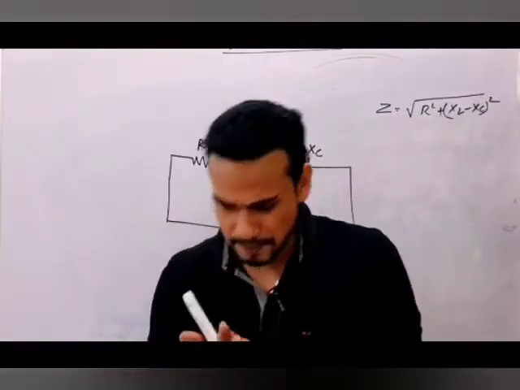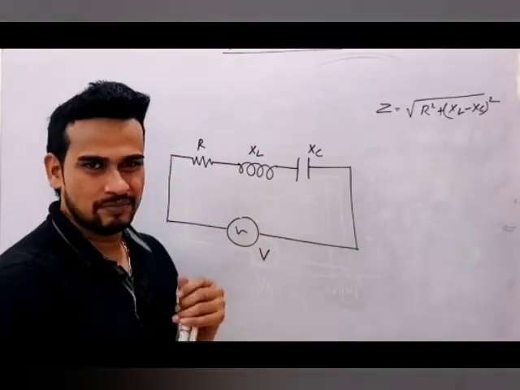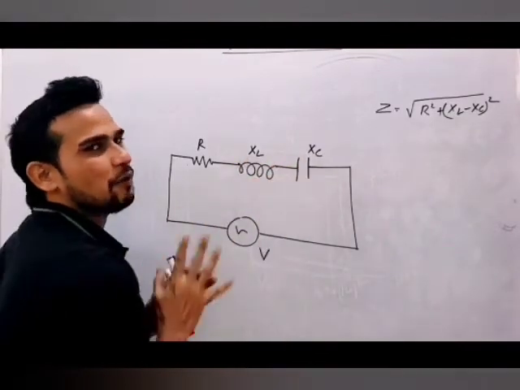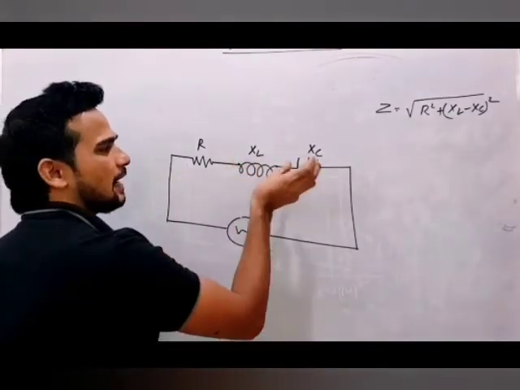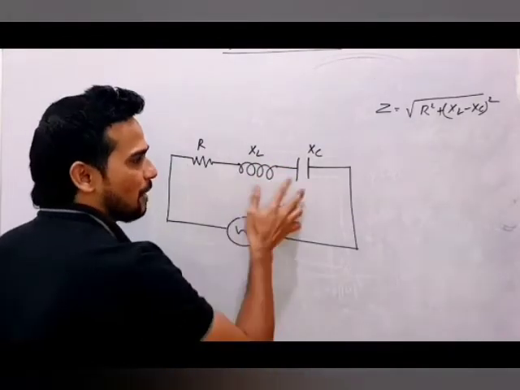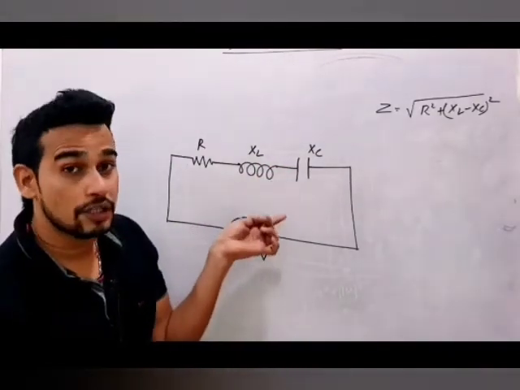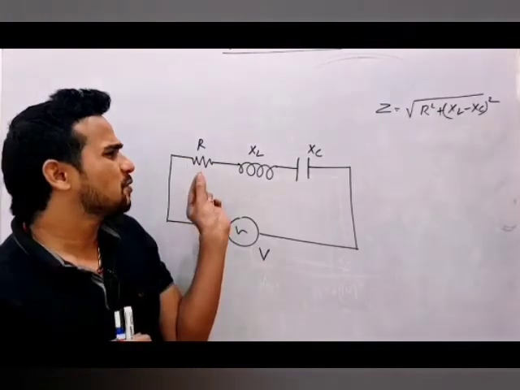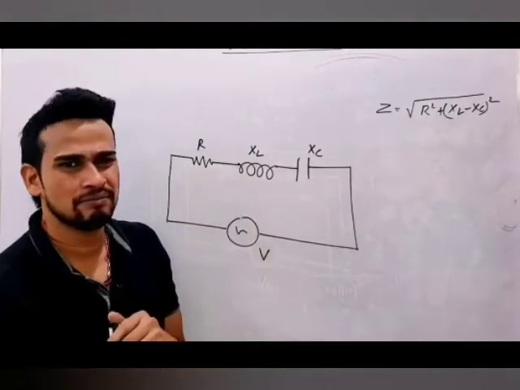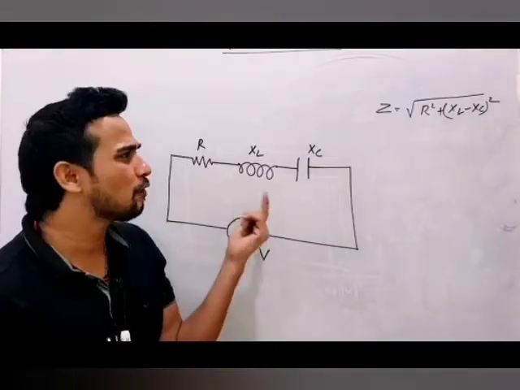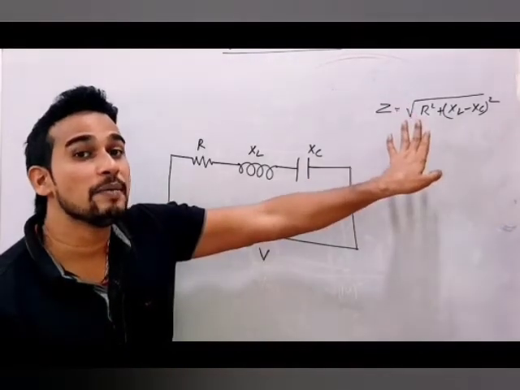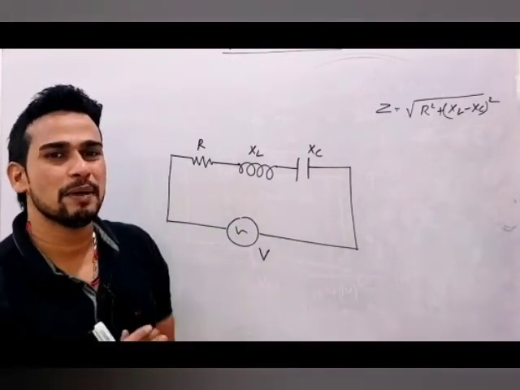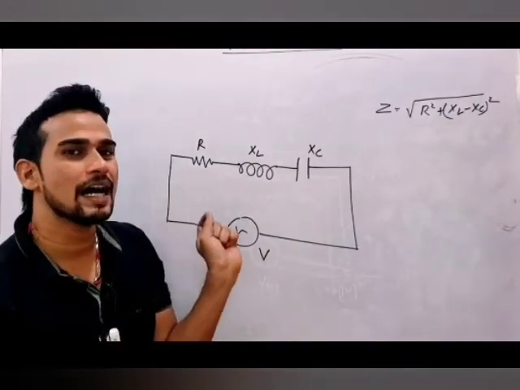Suppose someone gives you values such that XL and XC are both equal. If both are equal, they will cancel each other. Till now, either this was more or this was more, so they were not cancelling each other. But if XL and XC are found to be equal, then your Z will become minimum. And once your Z becomes minimum, current in the circuit will become maximum. This is known as resonance in an LCR circuit.